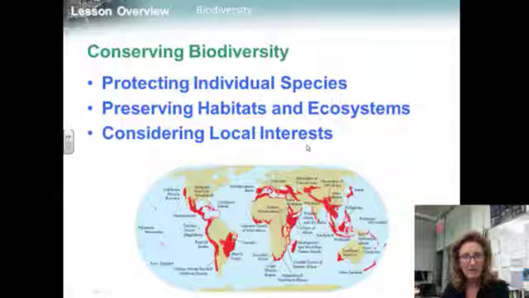The next topic is considering local interest. Protecting biodiversity often demands that individuals change their habits or the way they earn their living. It is often helpful to offer some reward or incentive to the people or communities involved. The United States, for example, has offered tax credits to people who installed solar panels or bought a hybrid car.